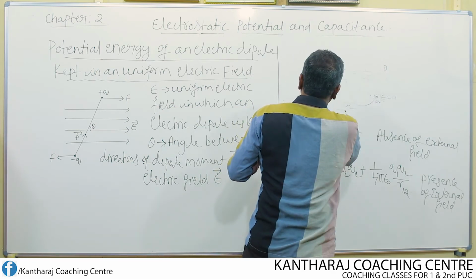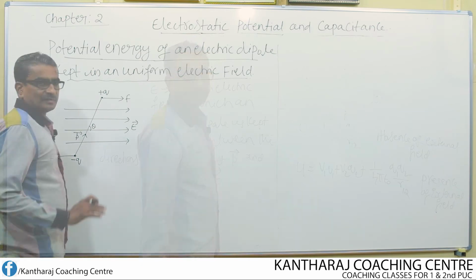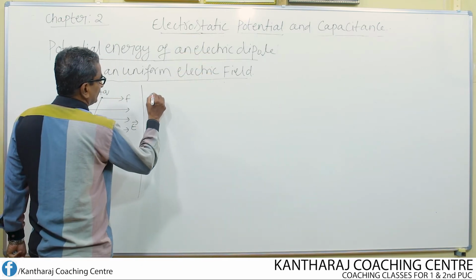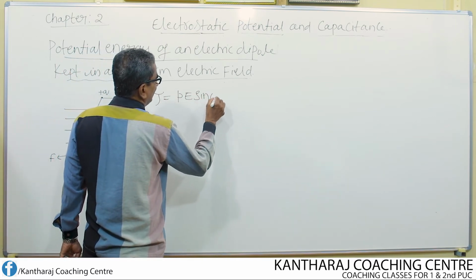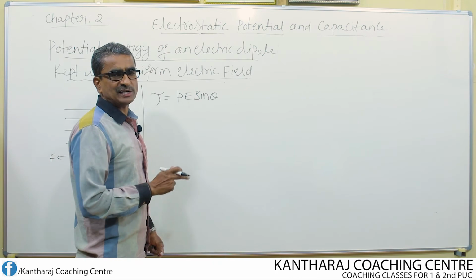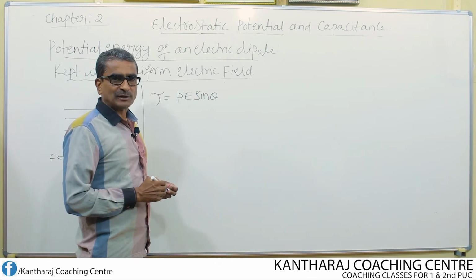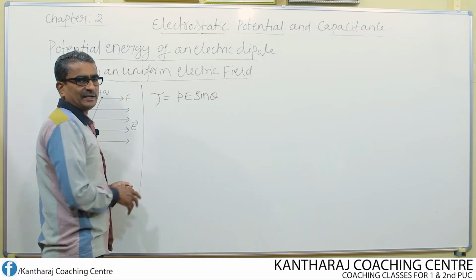We know that some torque acts on this electric dipole. This torque is given by tau equal to P into E into sin theta. We already derived this equation in the first chapter, the chapter on electric charges and electric field.